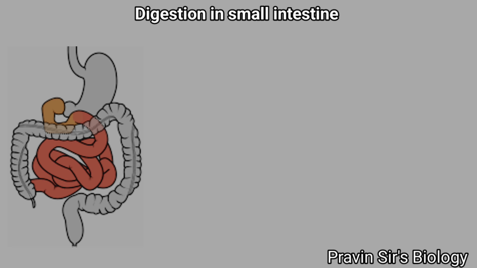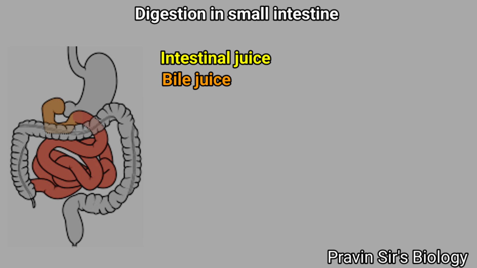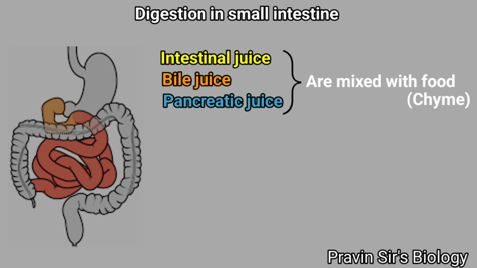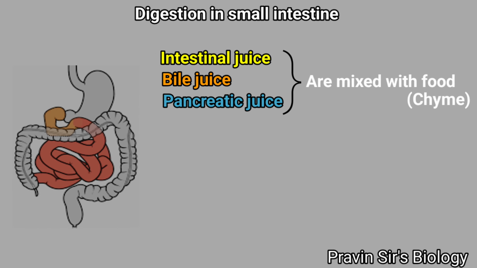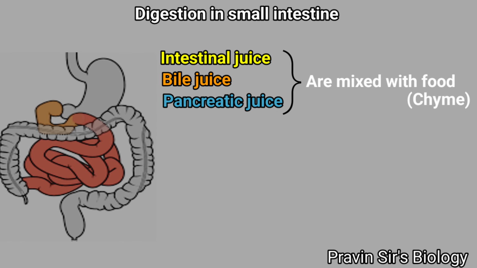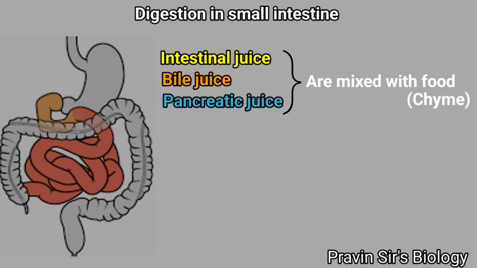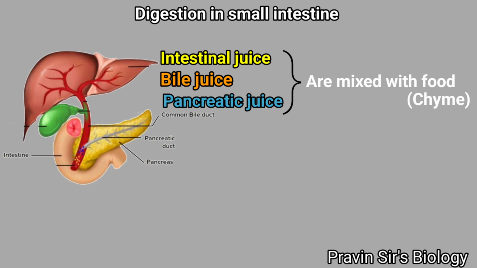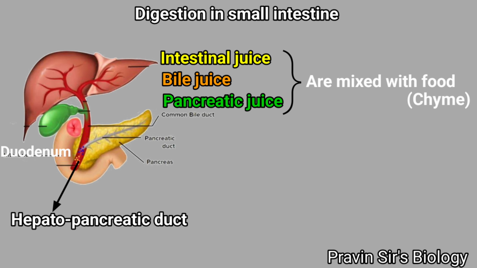Digestion in the small intestine. In the small intestine, intestinal juice, bile juice, and pancreatic juice are mixed with food. Peristalsis movement of the muscularis layer helps in mixing of digestive juices with chyme. Bile juice and pancreatic juice are poured into the duodenum through the hepato-pancreatic duct.